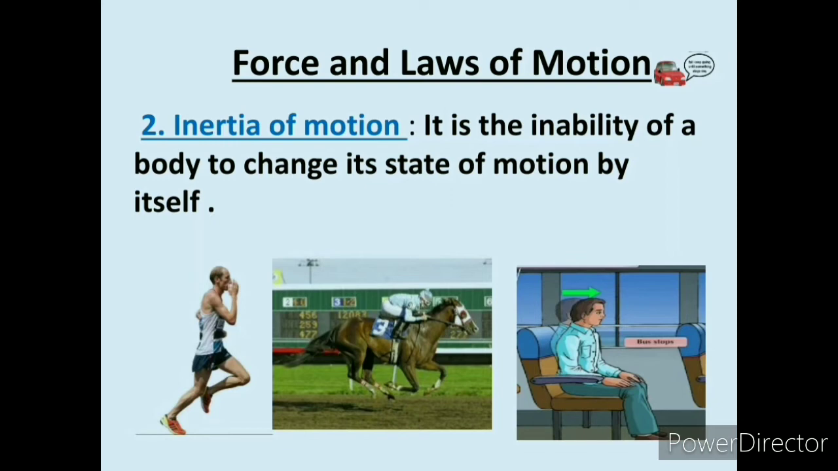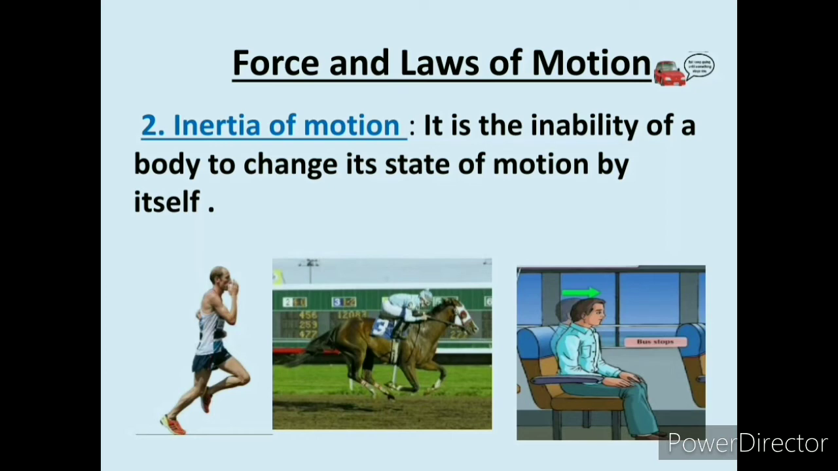Now we have an example. An athlete runs a certain distance before taking a long jump. This is because the velocity acquired by running is added to the velocity of the athlete at the time of the jump. Hence, he can jump over a long distance. We have one more example.